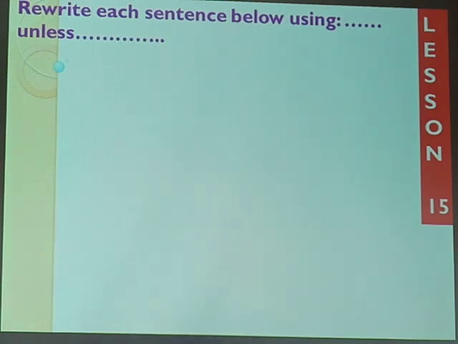You had another instruction saying, write each sentence below using unless. Upon analyzing the instruction very well, you realize that unless is to be put within the sentence. The first 4 were required to use unless at the beginning of the sentence.